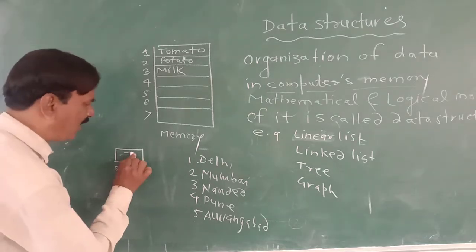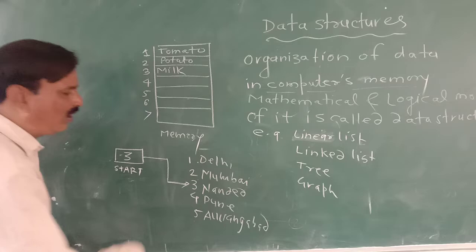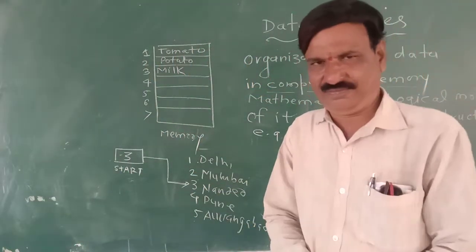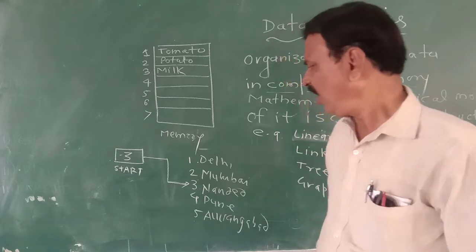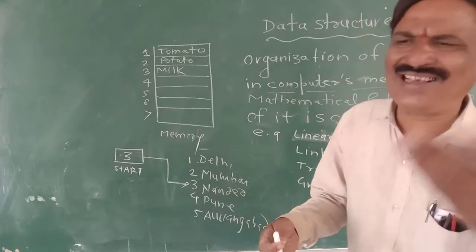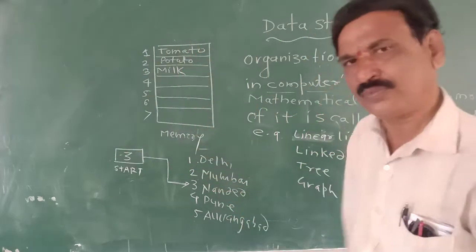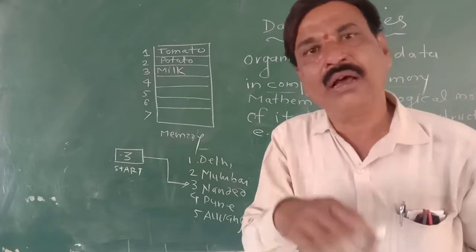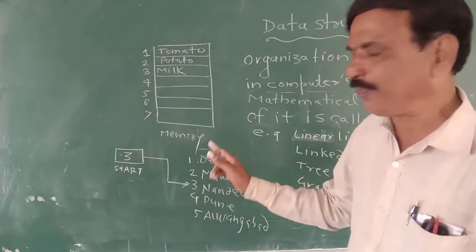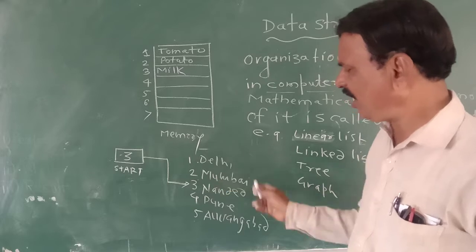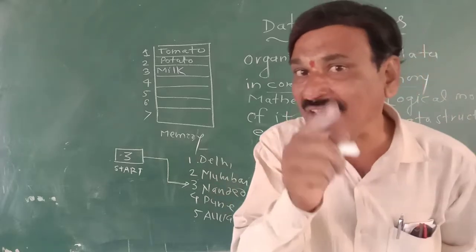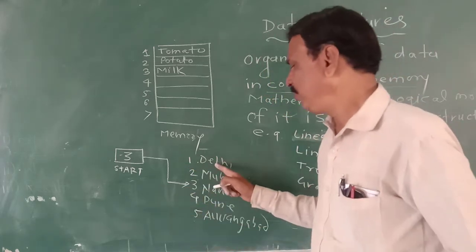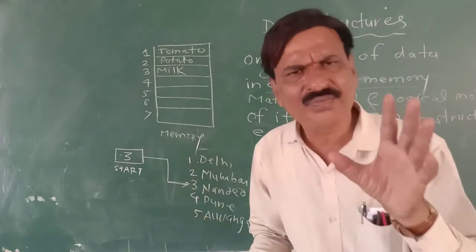So suppose start is 3. Now if it would have been a linear list, and suppose a task is given to you, read the list. You will start from 1 Delhi, 2 Mumbai, 3 Nanded, 4 Pune, 5 Aurangabad. You will start to read from the smallest index, because the first element is that element which is shown by the smallest index.